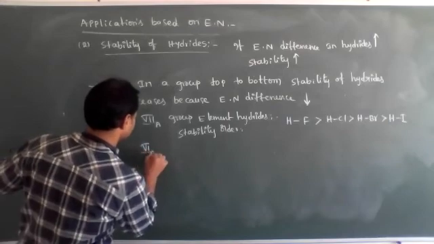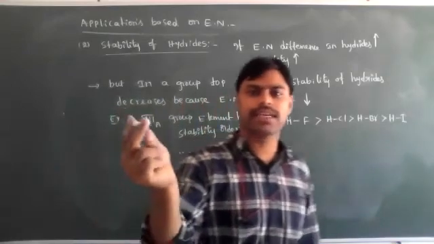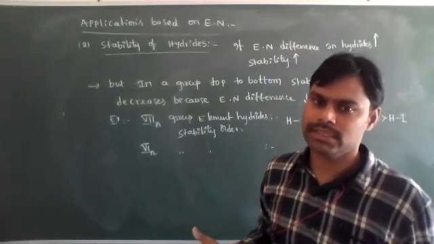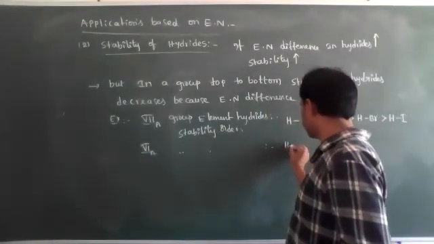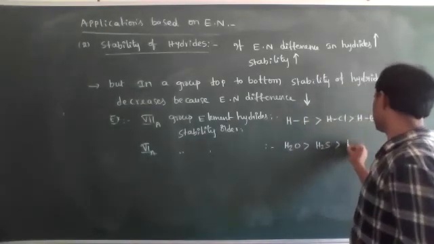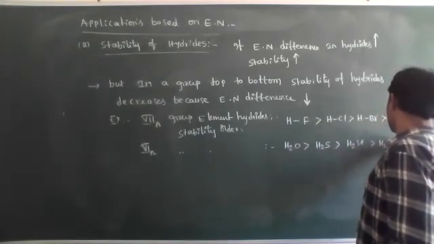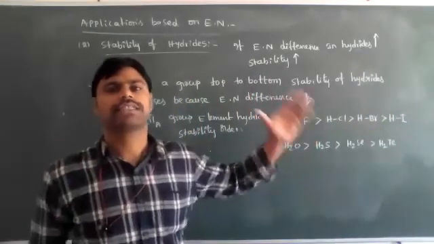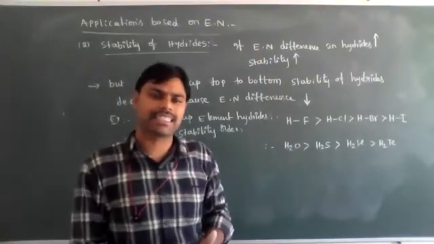The same way, 6A group element hydrides, stability order. What are the 6A group elements? Oxygen, sulfur, selenium, tellurium. These combine with hydrogen and form 6A group element hydrides. Oxygen forms H2O, sulfur forms H2S, and selenium and tellurium form their hydrides. In these hydrides, stability decreases from top to bottom because the electronegativity difference is decreasing.